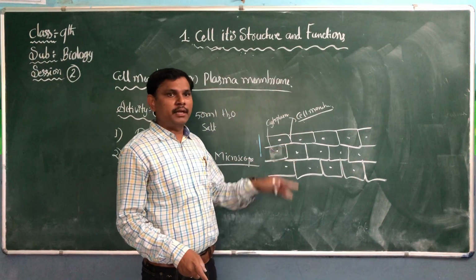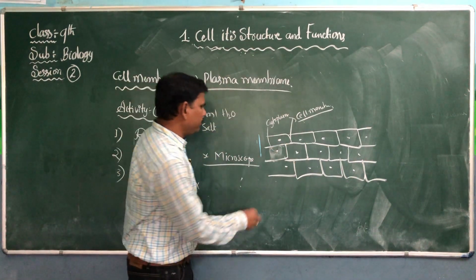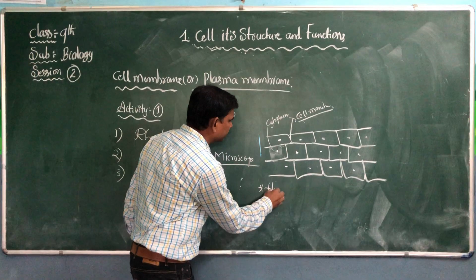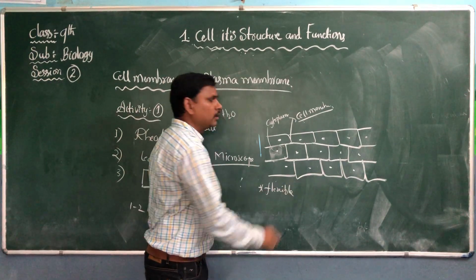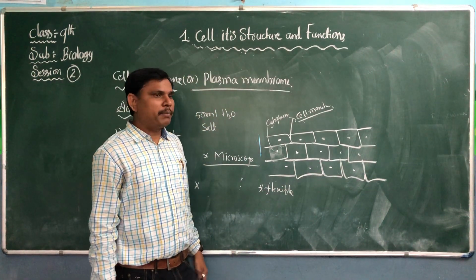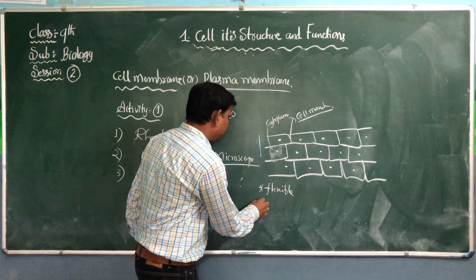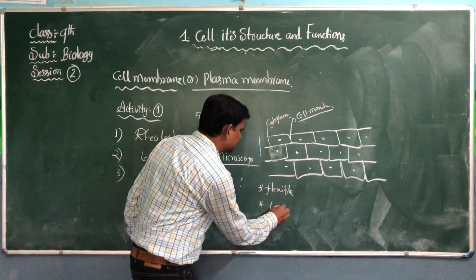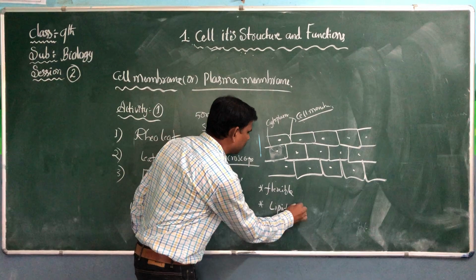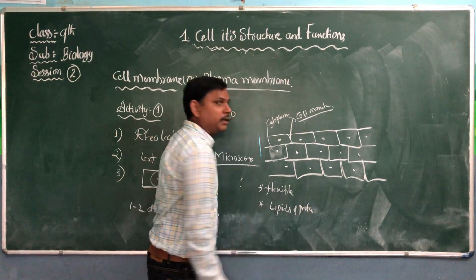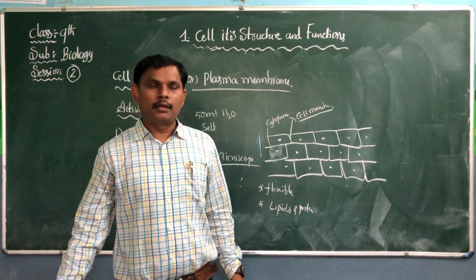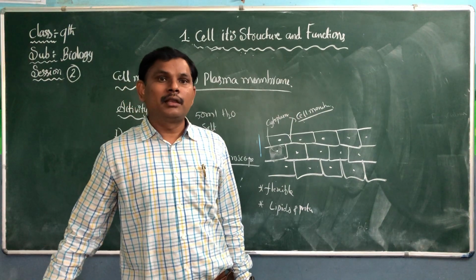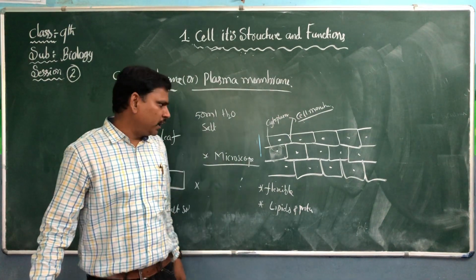This cell membrane is flexible. It is made up of lipids and proteins. It's very, very important. The cell membrane is made up of lipids and proteins.